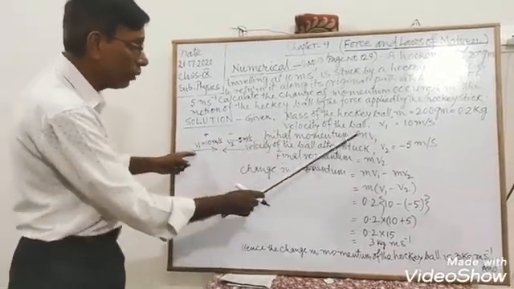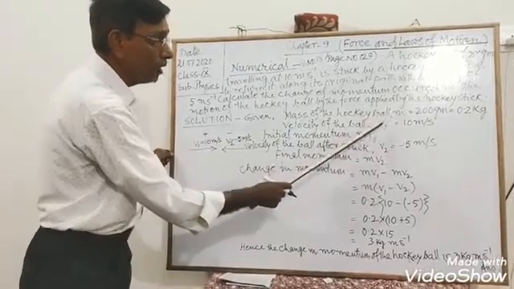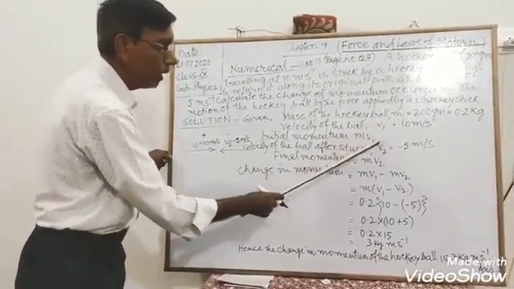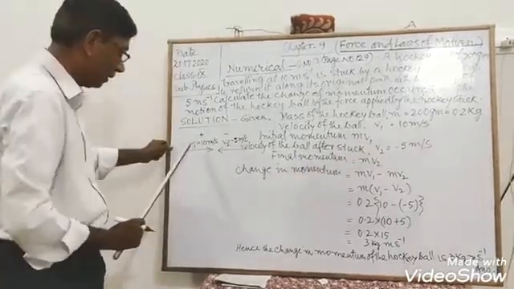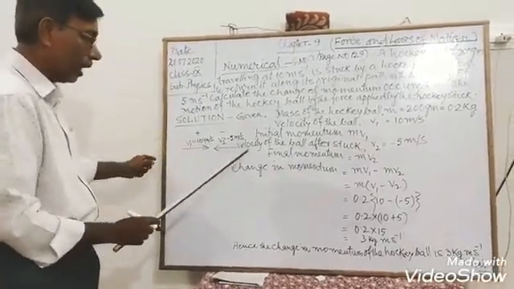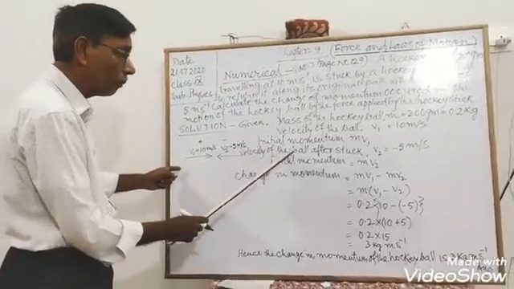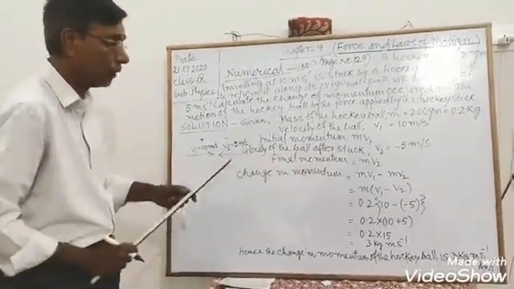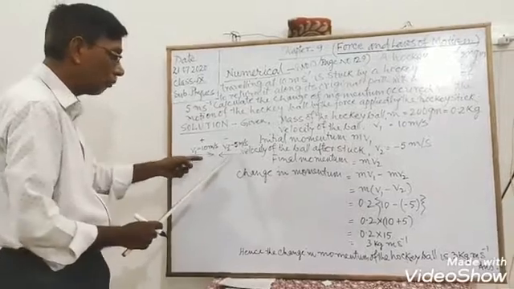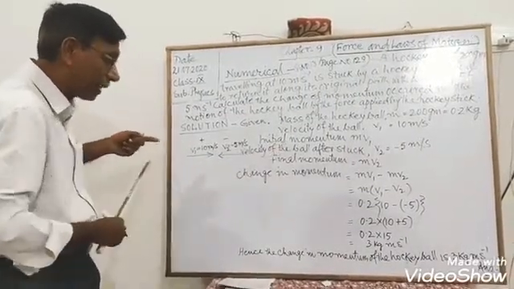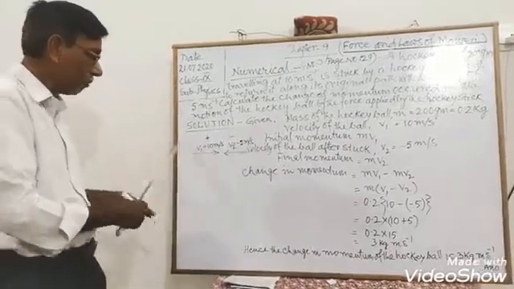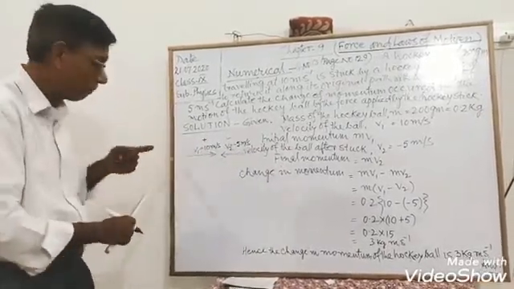So initial momentum is mass into velocity. So m into v1. And here v1 is equal to 10 meter per second. What is the velocity of the ball after the stick strikes it? It is coming back on the same way, but the direction is opposite.